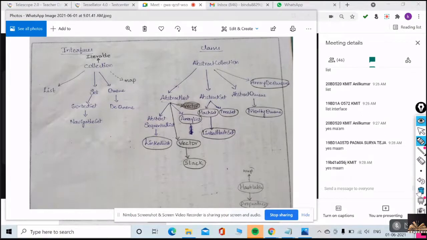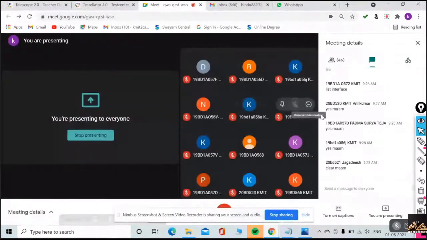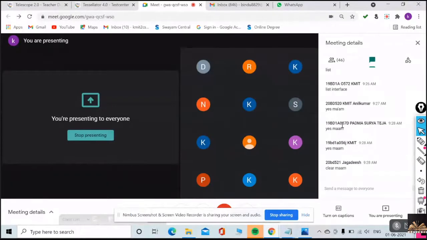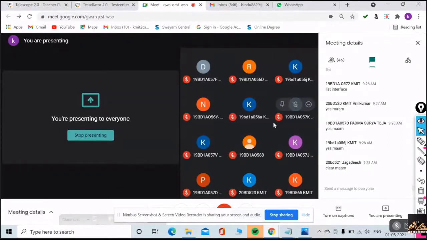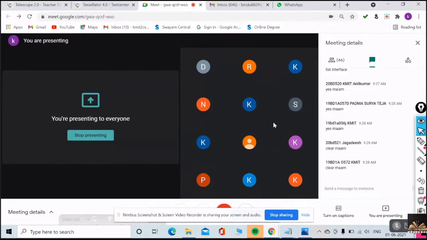There are 45 students right now in the Google room. What about everybody? I'll just ask randomly, then only you will answer. Clear, Jagadish? Still anybody, can you please turn on your cameras? 6A. Who is 6A?